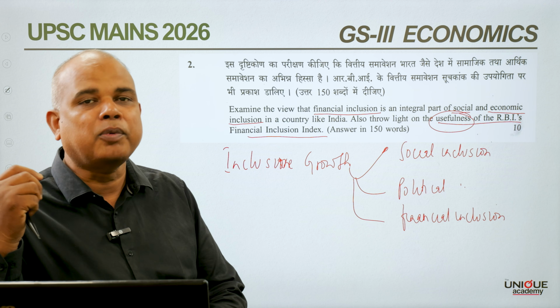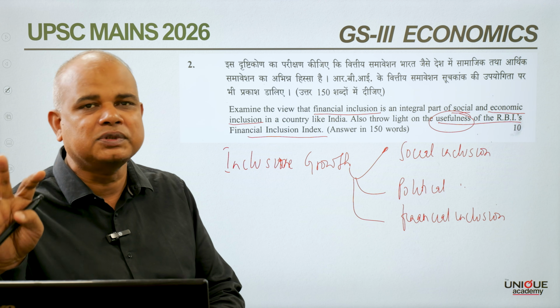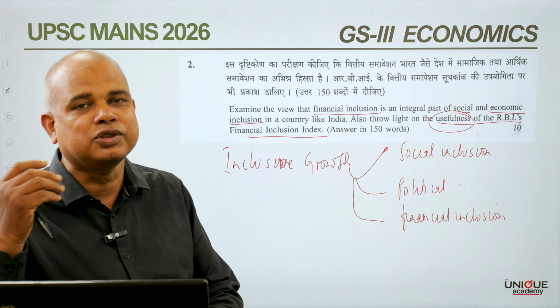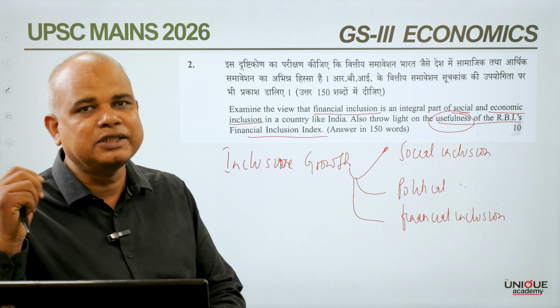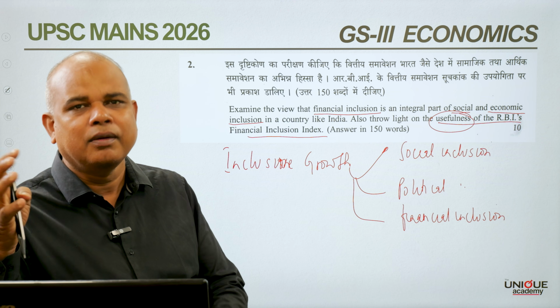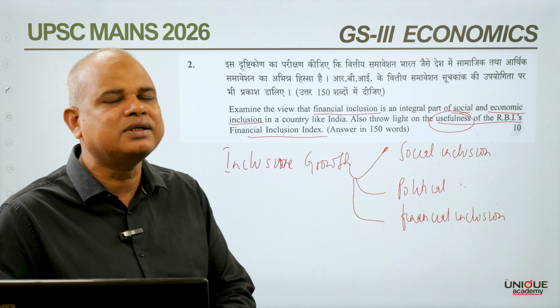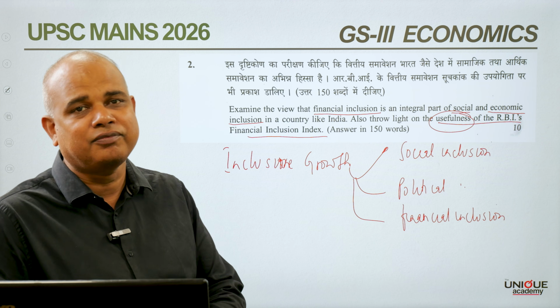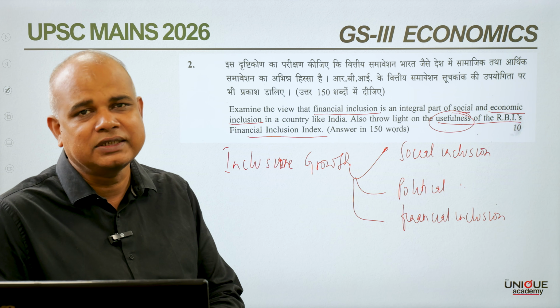Earlier it was not possible, but now with the government focusing on how the unbanked population can be part of formal financial services, more and more of a larger section of the population will be part of them.